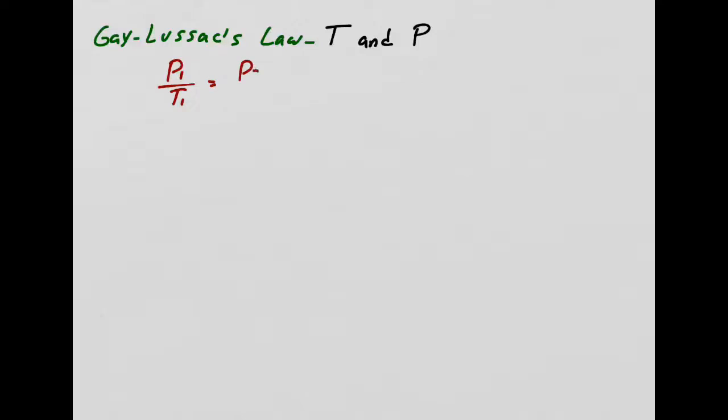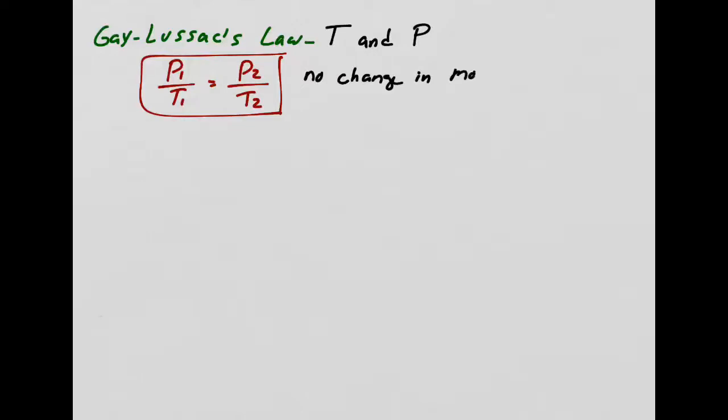So these are about three. And the next one is Gay-Lussac's law. The relationship that they looked at was between temperature and pressure. And that was P1 over T1 equals P2 over T2. Again, what is this assuming? This is assuming that there is no change in moles and volume, the other two properties.